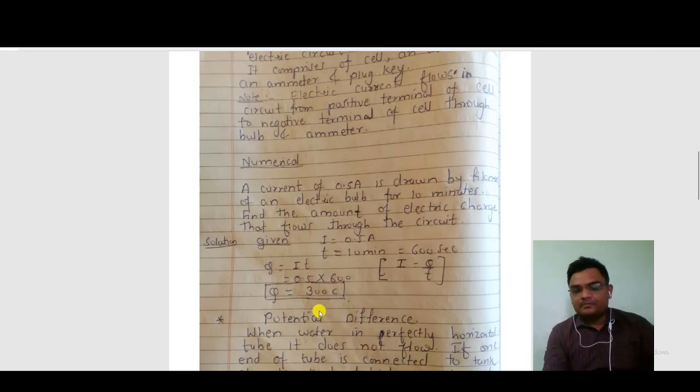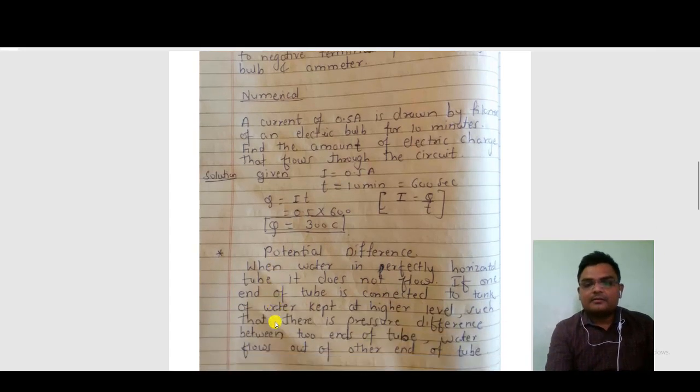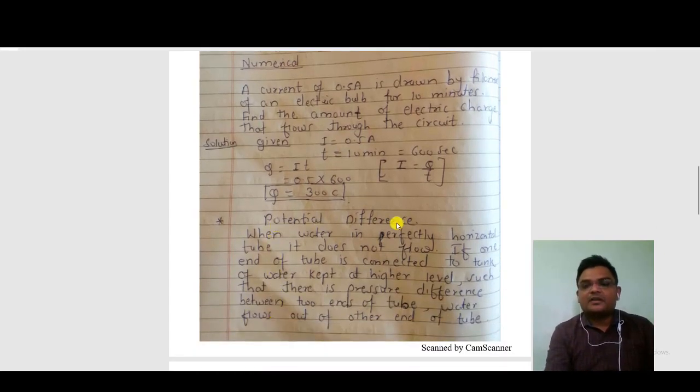So the next concept is potential difference. As the name indicates, there is a difference. First, I will explain an analogy related to potential difference so that you can understand this concept.